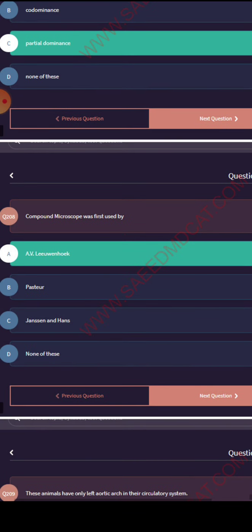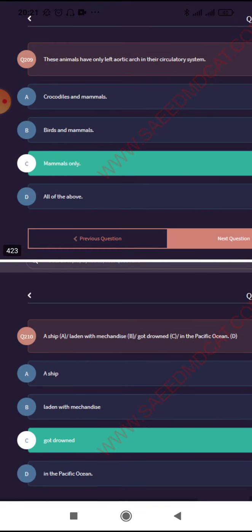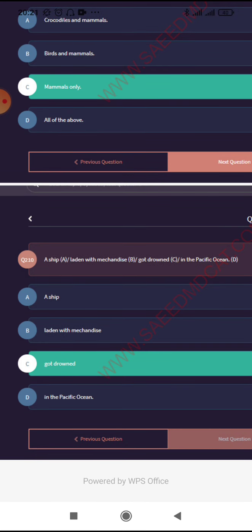The compound microscope was first used by Antoine Leeuwenhoek. Those animals have only the left aortic arch in their circulatory system: mammals. A ship laden with merchandise got drowned in the Pacific Ocean.